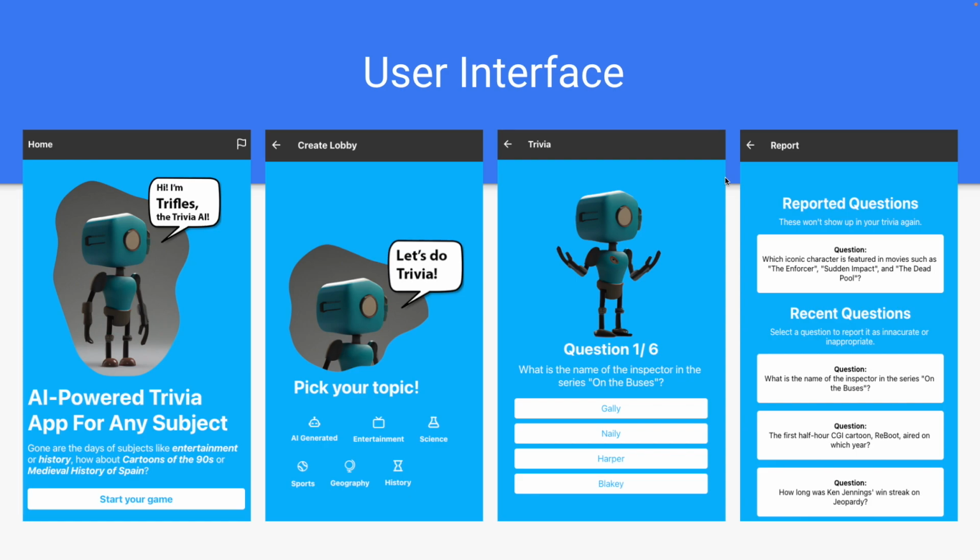I made a spread here to show off the UI of the app. I specifically want to call out my little avatar guy. His name is Trifles. I generated him using DALL-E 2, which is image generation powered the same way that ChatGPT is, which seemed fitting to me for the project. He generally guides you throughout the app and gives you error messages, guidance, kind of what you're doing. I was aiming for a fun vibe without sacrificing legibility on the blue background.